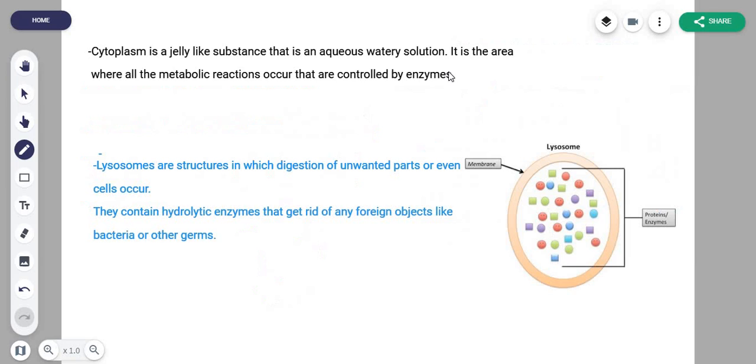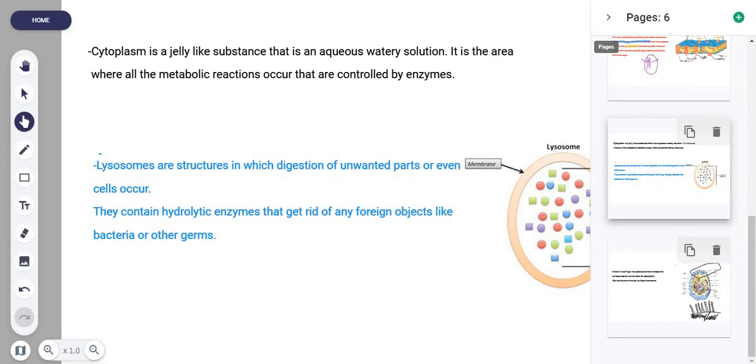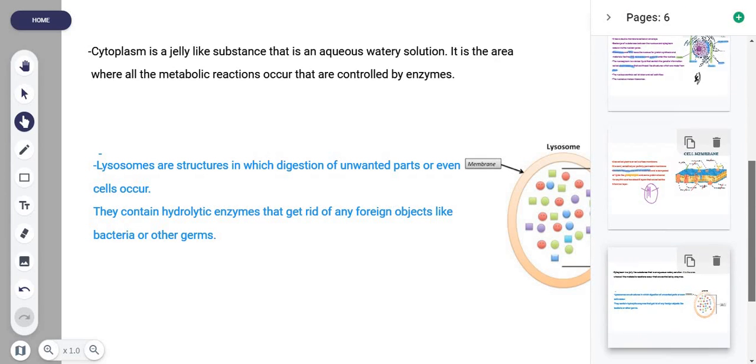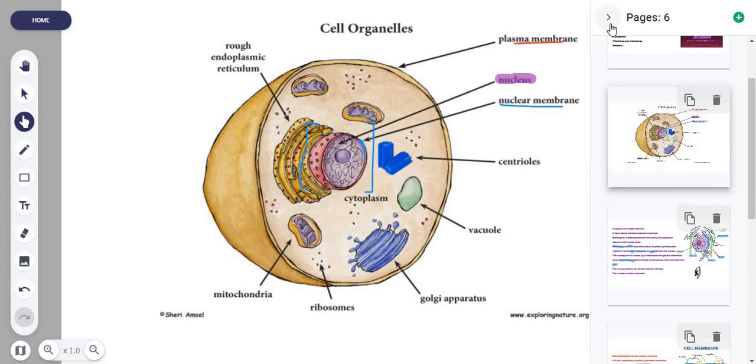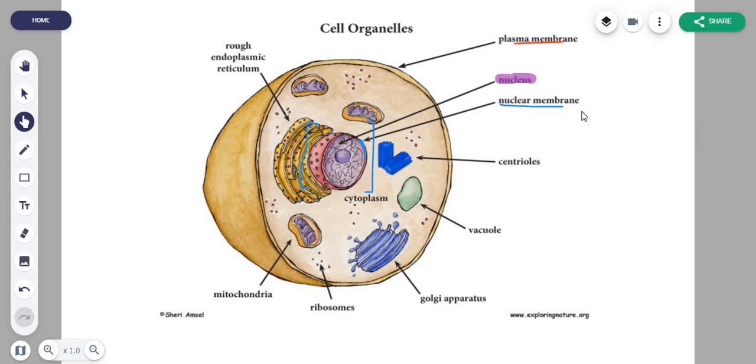Remember that. Now, let's talk about the cytoplasm. There isn't much about the cytoplasm, but let's still discuss it. Cytoplasm is a jelly-like substance that is in aqueous water solution. It is the area where all the metabolic reactions occur that are controlled by the enzymes. So this cytoplasm is basically where all the chemical reactions occur, where all the organelles are held in a fixed position due to the jelly-like consistency, and it contains some mineral salts, some ions, some sugar, right?